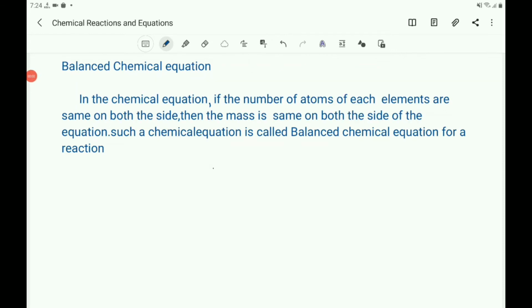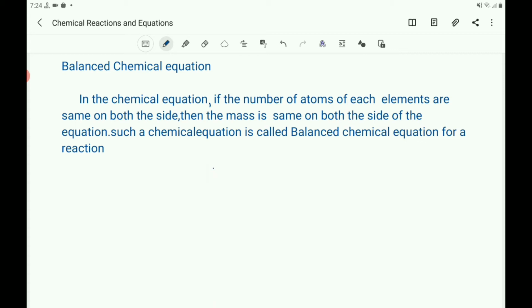Then what is a balanced chemical equation? In a chemical equation, if the number of atoms of each element is the same on both sides, then the mass becomes the same on both sides of the equation. Such a chemical equation is called a balanced chemical equation for a reaction.